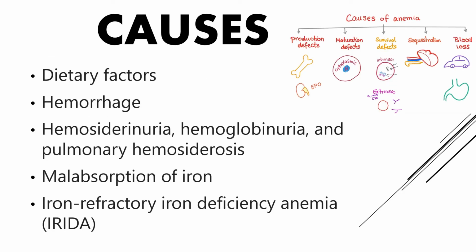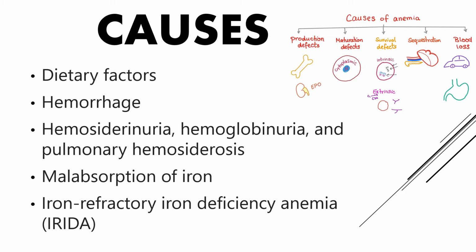Next are the causes of iron deficiency anemia. The first cause behind iron deficiency anemia is dietary factors. Meat provides a rich source of heme iron, which is less affected by the diet than non-heme iron. Basically, due to less intake of an iron-rich diet, iron deficiency anemia occurs.